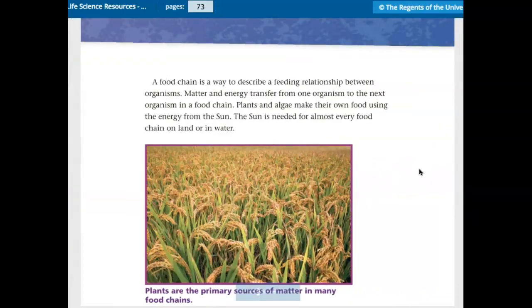A food chain is a way to describe a feeding relationship between organisms. Matter and energy transfer from one organism to the next organism in a food chain. Plants and algae make their own food using the energy from the sun. The sun is needed for almost every food chain on land or in water. Plants are a primary source of matter in many food chains.